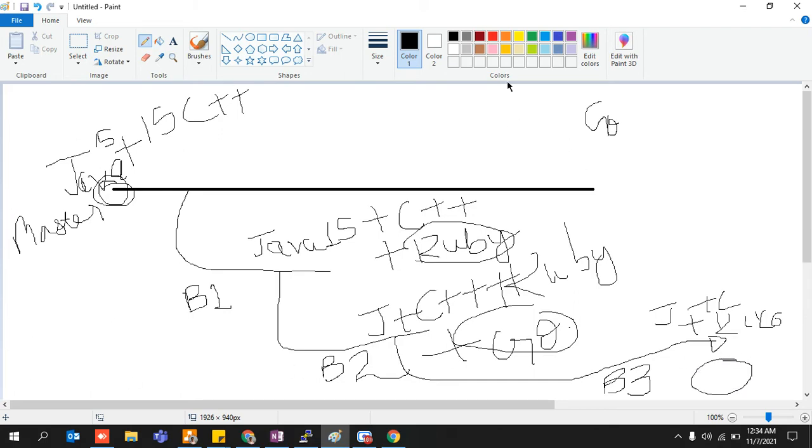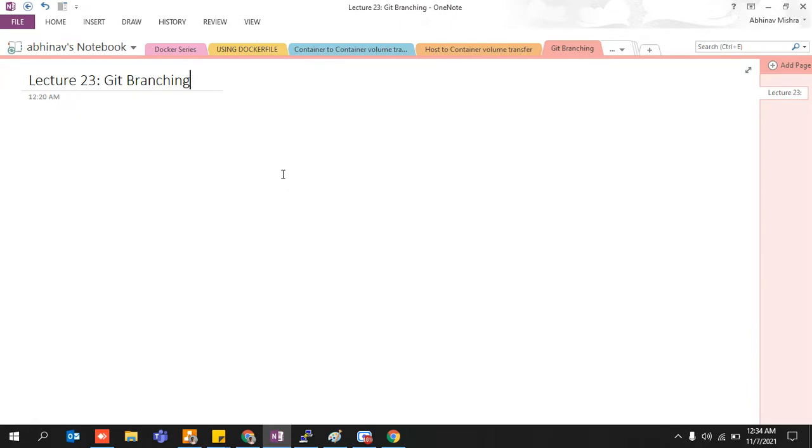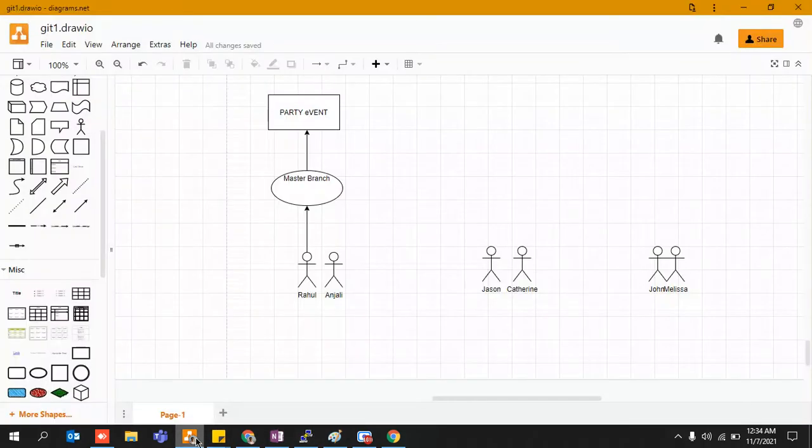So this was the whole concept of branching, and I'll quickly help you understand with a very simple example. For that, you need to understand this structure. Let's say there is a high school party event going on in some country. Let's assume that Rahul has a friend named Anjali, and Anjali is committed with Rahul.